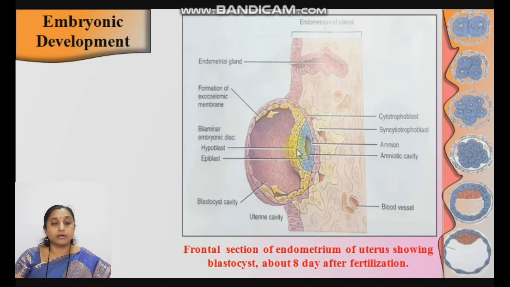Okay, see here, embryonic disc, formation of extraembryonic coelom, and this one is the cavity, blastocyst cavity, which is filled with the coelomic fluid, that is coelom. Okay, here is the uterine cavity, blastocyst cavity. All these are about the structures of the gastrula.